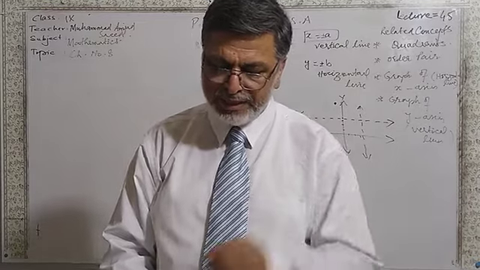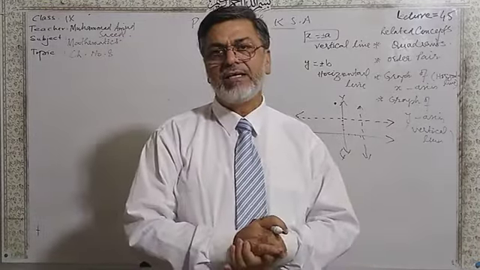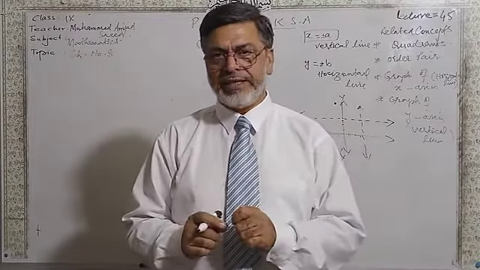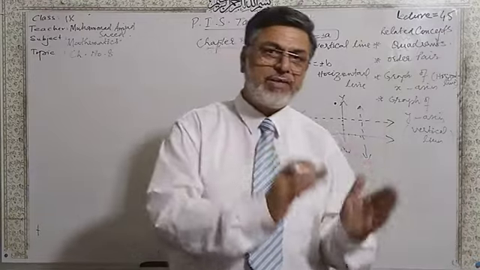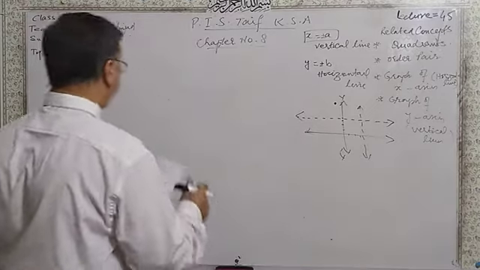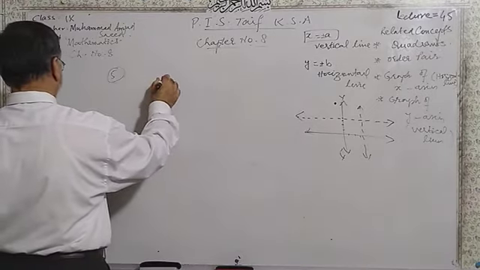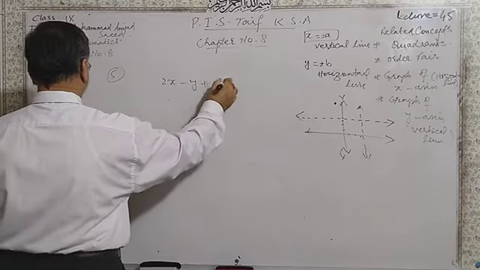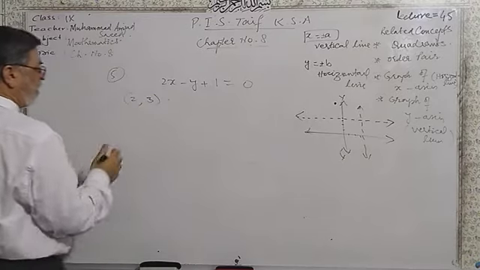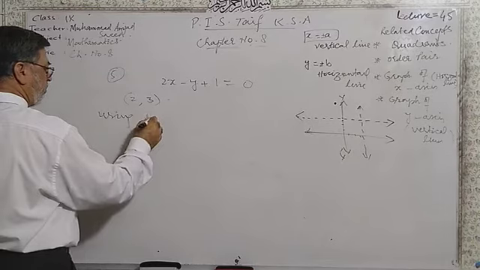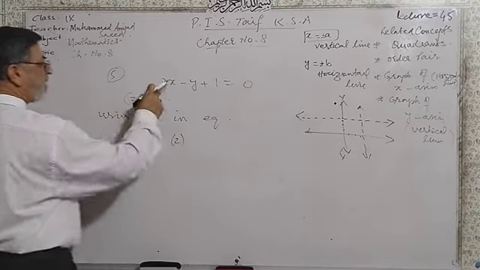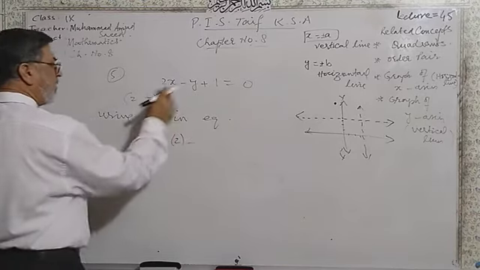Verify whether the point lies on the line or not. Remember that whenever any point lies on the line, it must satisfy the line. It means that the left hand side must be equal to the right hand side. For example, you are given in question number 5, 2x minus y plus 1 is equal to 0. So you have the point 2, 3. Using the point in the equation, 2 into 2, remember that the x value is 2, then the value of y is 3.